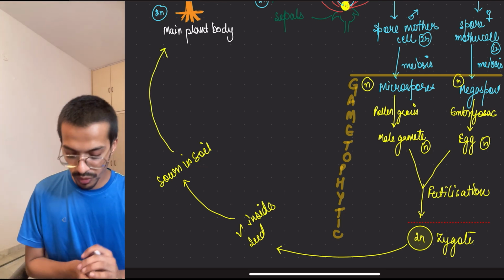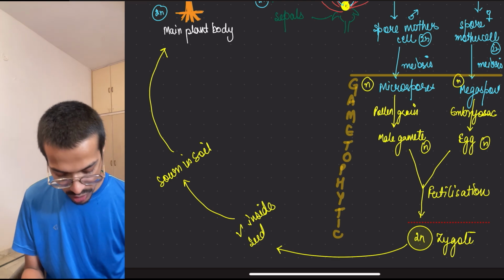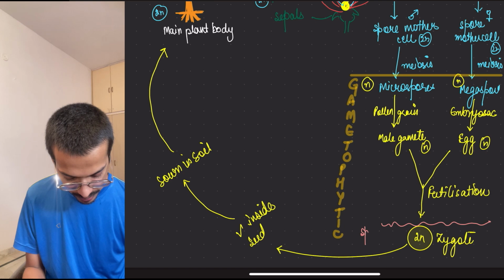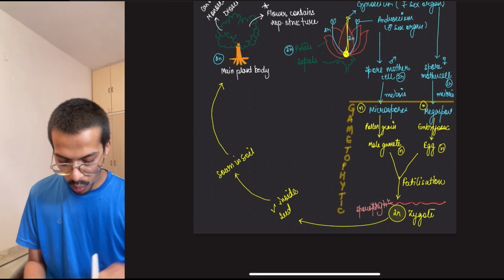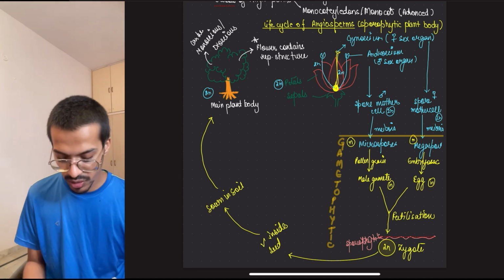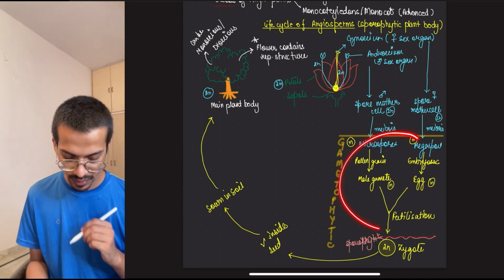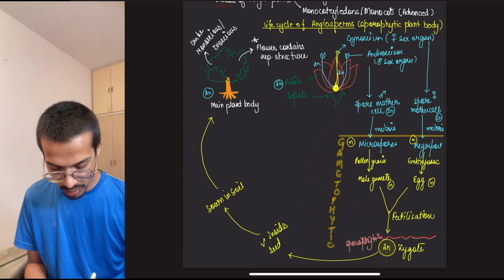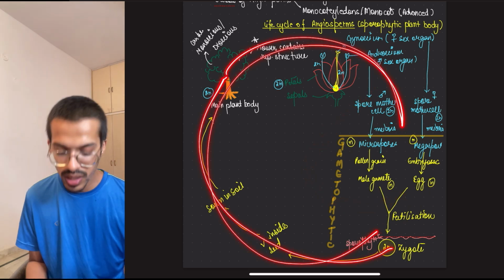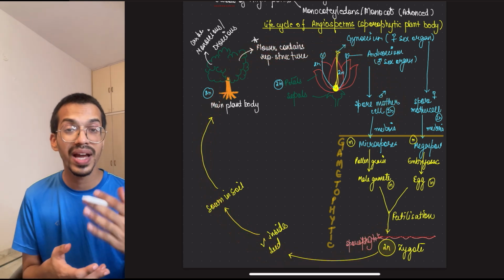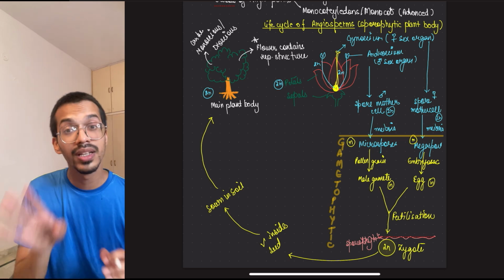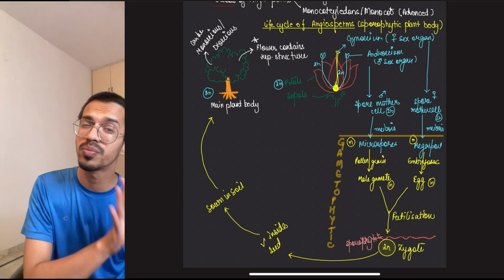Since the zygote forms, what happened, beta? It leads to the formation of again what? The sporophytic generation. So can you see how less was the gametophytic generation? Means only this structure, which is also present inside this area. Okay. Whereas in the female, this whole thing, maximum part is what? Sporophytic generation. So that's why they are called sporophytes. Okay. They are sporophytic generation. This is all about the angiosperms.